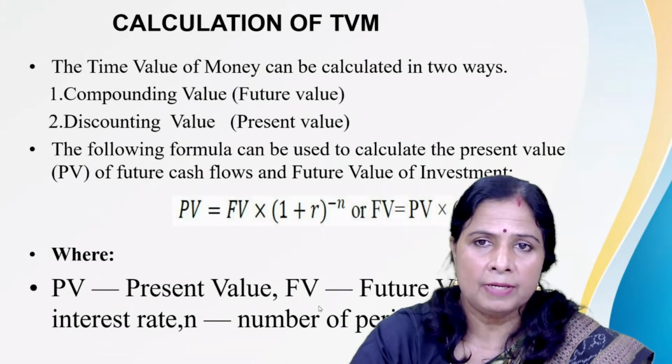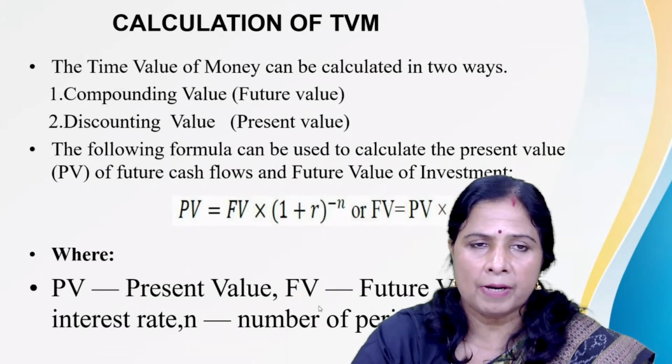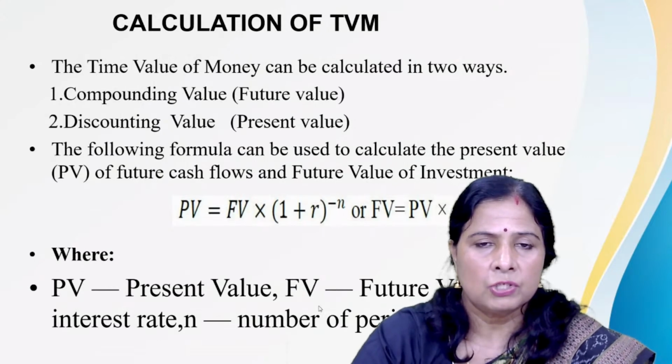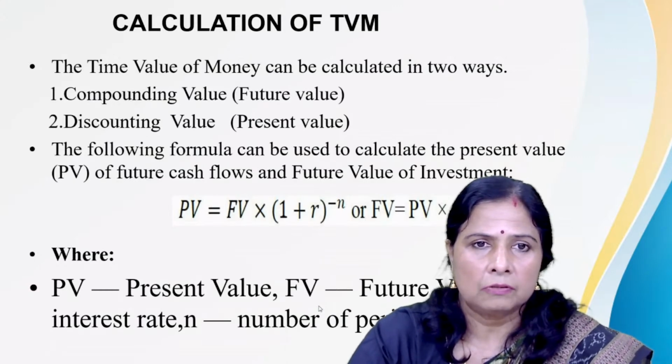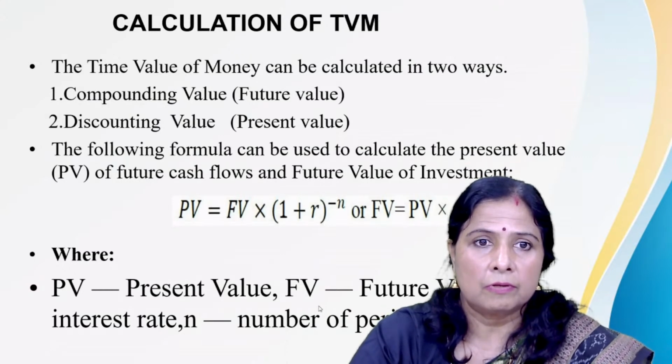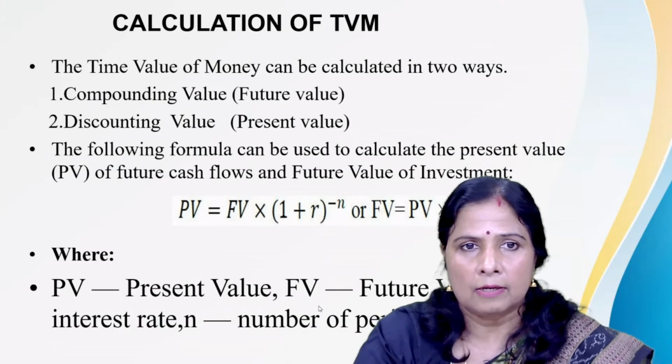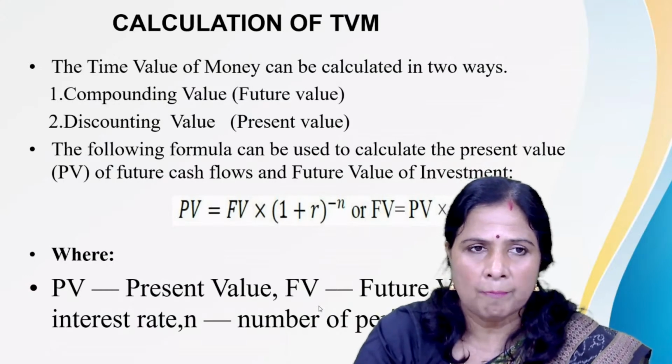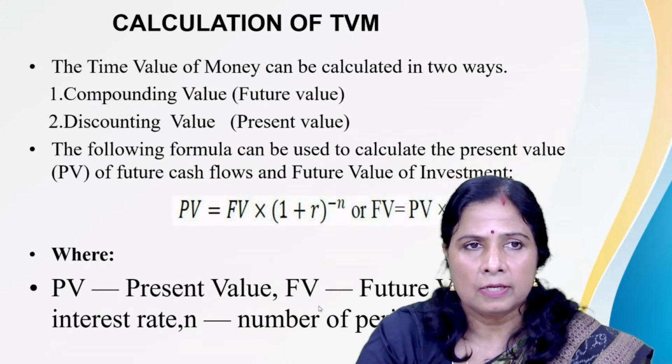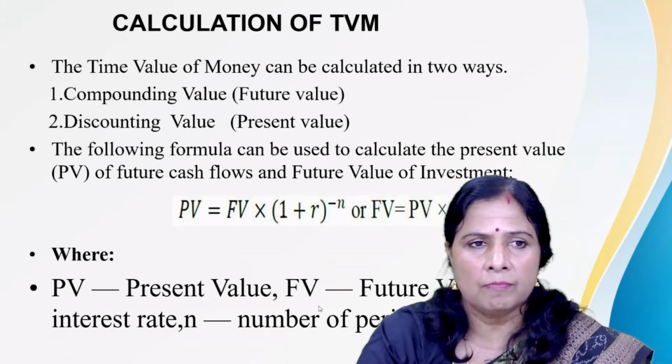So the time value of money can be calculated in two ways. First one is the compounding value, otherwise known as the future value. Second one is the discounting value, otherwise known as the present value. So calculation of the future value and calculation of the present value are two methods which are used under the time value of money. Future value is known as the compounding value, and the present value is known as the discounting value.